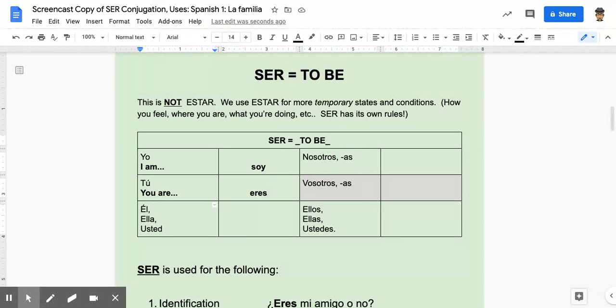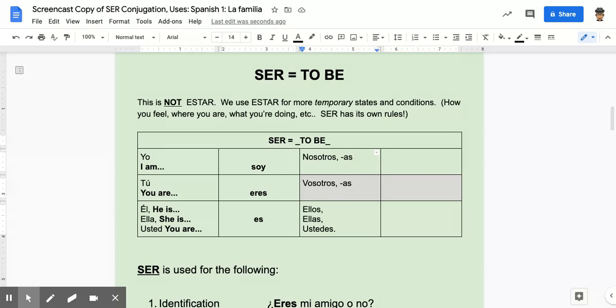Ahora, third person singular, couple different subject pronouns, and then the verb to be. He is. She is. And if we're being formal, you are. And those all share the verb es. We know this is the equivalent of is. This is what we use when we're talking about, today is Wednesday. Hoy es miércoles. Or if I say the pencil is yellow, el lápiz es amarillo.